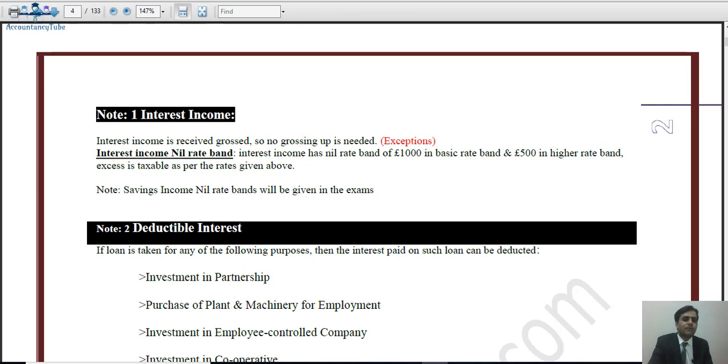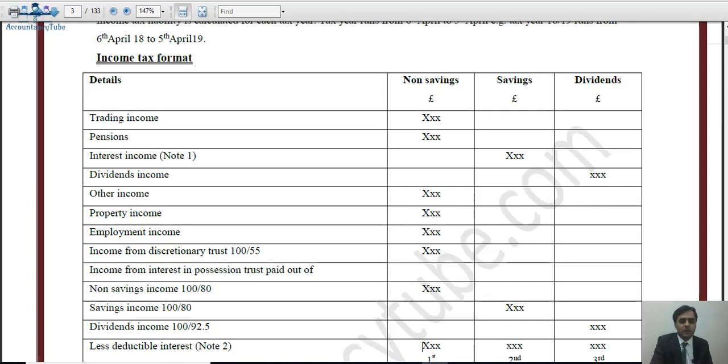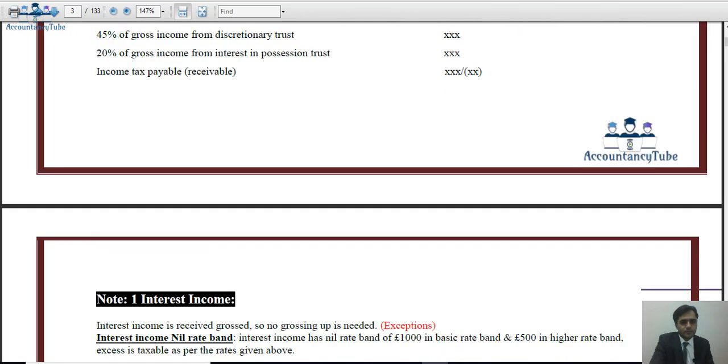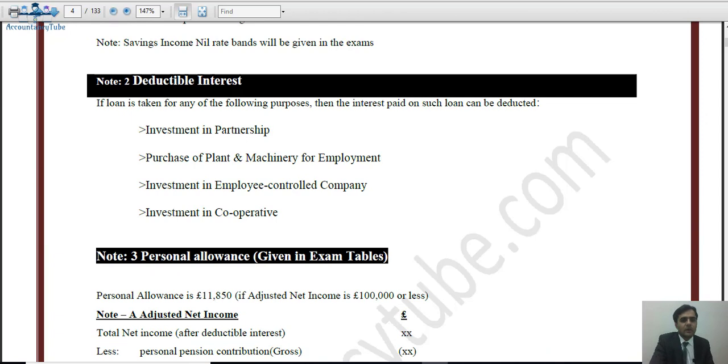Now, where is that deductible interest? If you have taken the loan and invested in the partnership, used that loan to purchase the plant and machinery for employment, or used that loan for the investment in an employee controlled company.